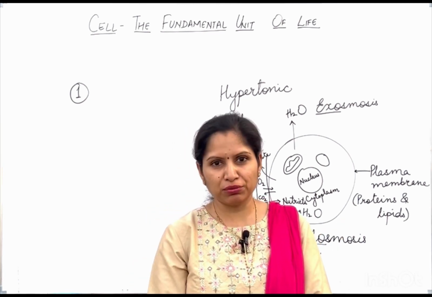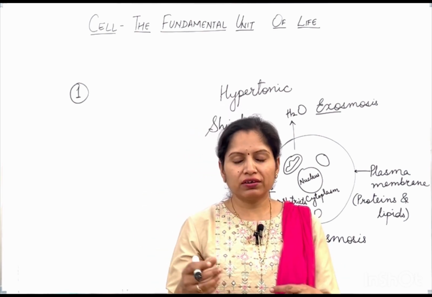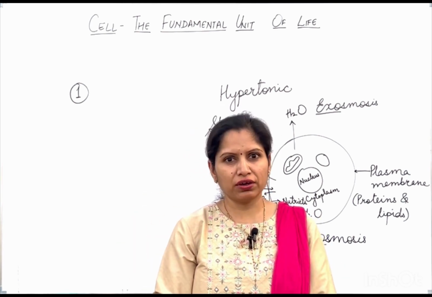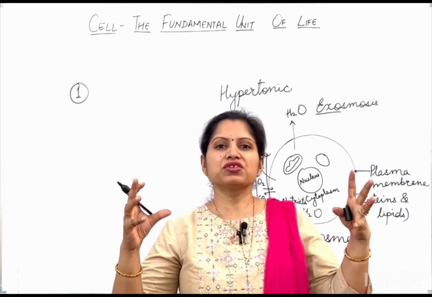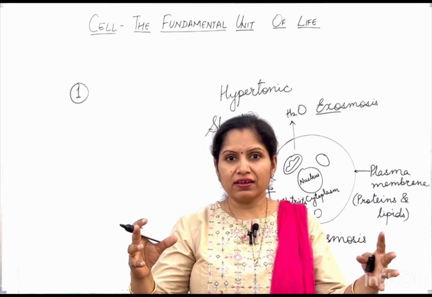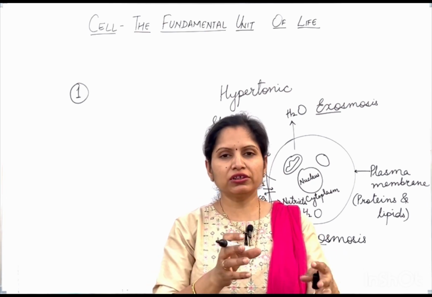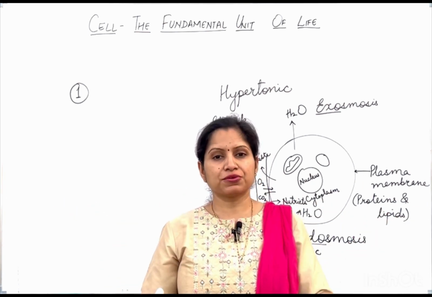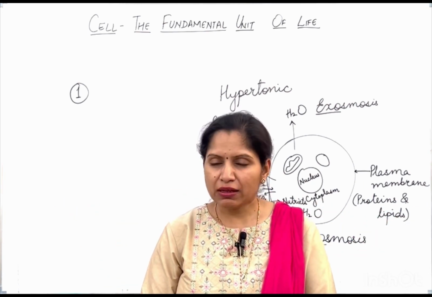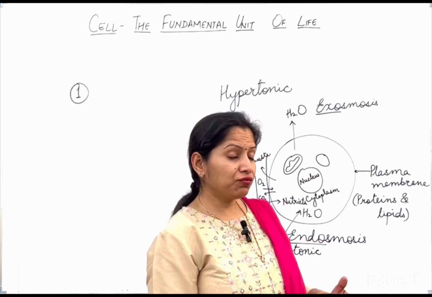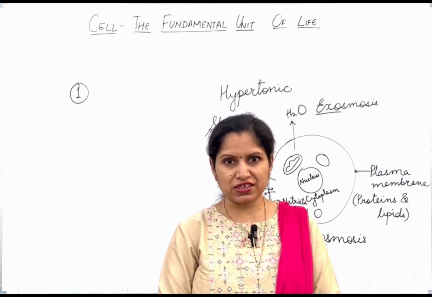It's just like a water balloon. If you keep on increasing the water, the balloon is going to swell up, but a limit is there. If you keep on adding water, the time will come that the balloon is going to burst. Similarly, an animal cell also bursts if there is excess of endosmosis.